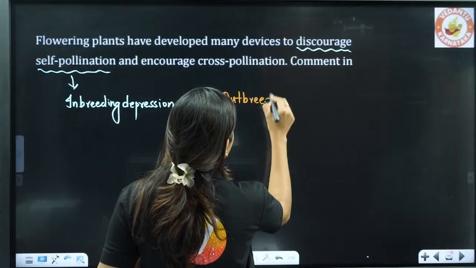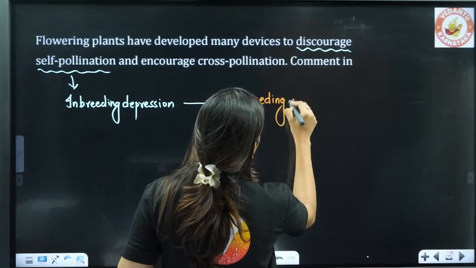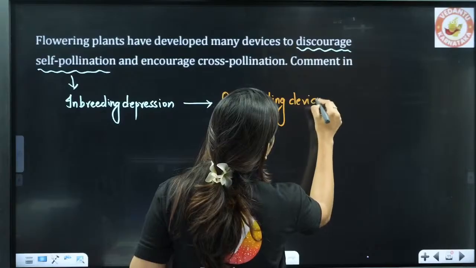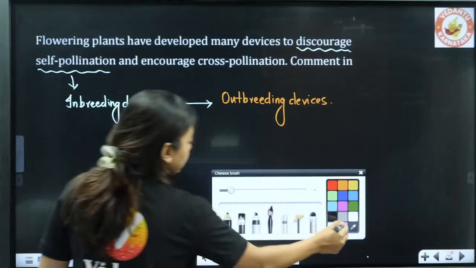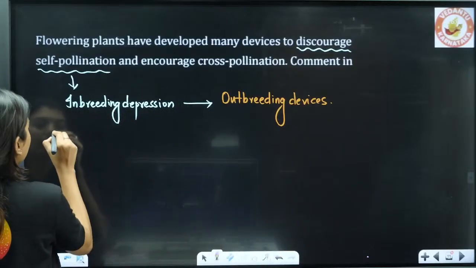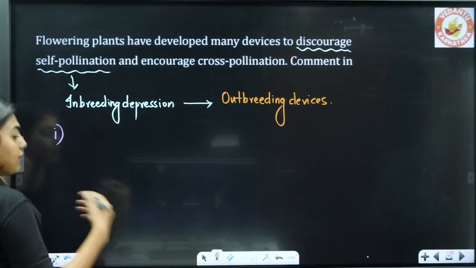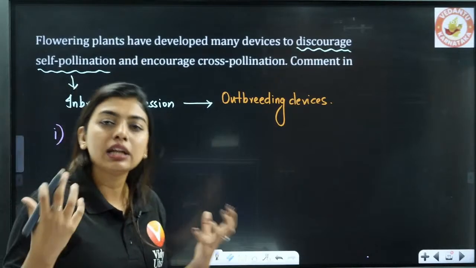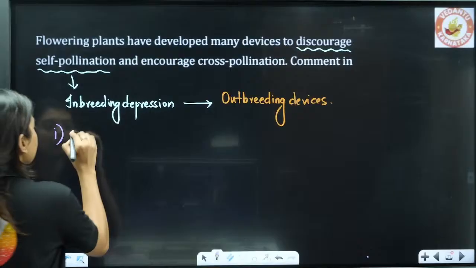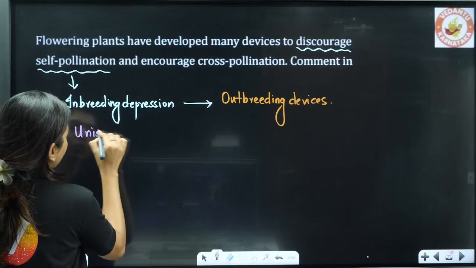What have they found? Some outbreeding devices. So they are asking, write about the outbreeding devices. You are going to write the first outbreeding device that a plant has taken care of. To avoid self-pollination, the first simple thing you can write is the formation of unisexual flowers.